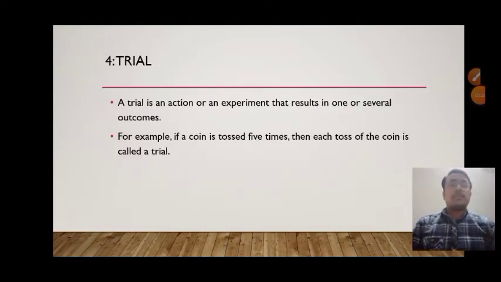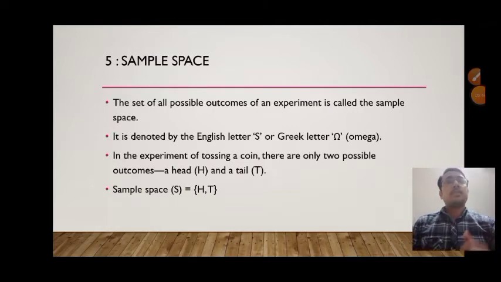So next is trial. A trial is an action or an experiment that results in one or several outcomes. For example, if a coin is tossed 5 times, then each toss of the coin is a trial. Next is sample space. The set of all possible outcomes of an experiment is called the sample space. It is denoted by the letter S. The sample space is given by the set S, enclosed within curly braces, and the outcomes are entered in it, that is head and tail.